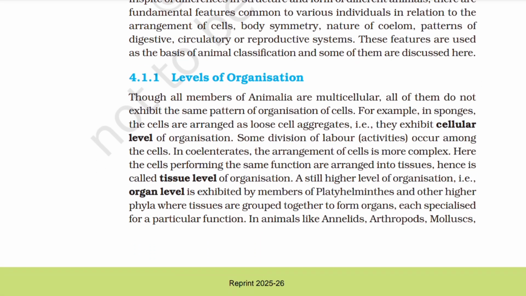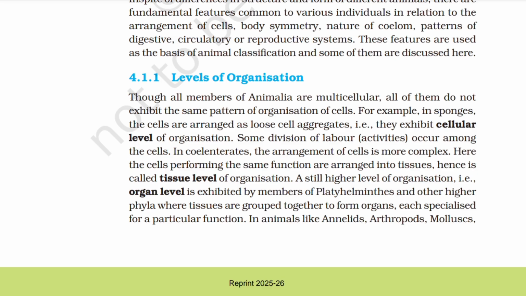4.1.1 Levels of Organization. Though all members of Animalia are multicellular, all of them do not exhibit the same pattern of organization of cells. For example, in sponges, the cells are arranged as loose cell aggregates, that is, they exhibit cellular level of organization, some division of labor occurring among the cells. In coelenterates, the arrangement of cells is more complex. Here, the cells performing the same function are arranged into tissues, hence it is called tissue level of organization.